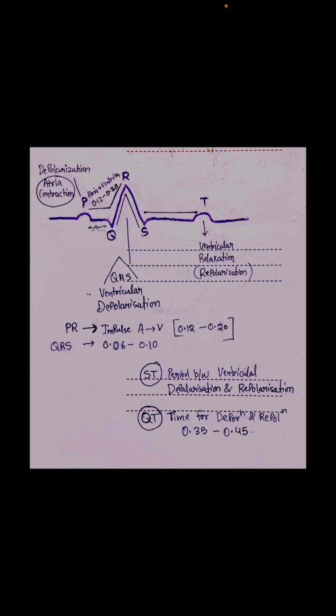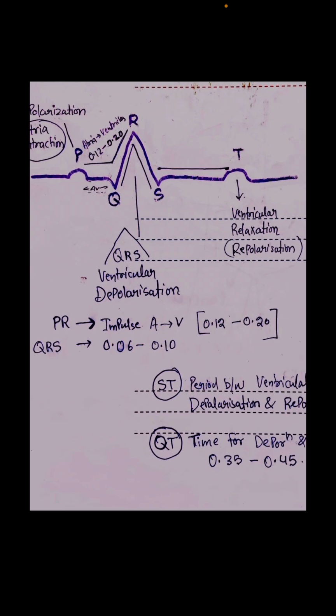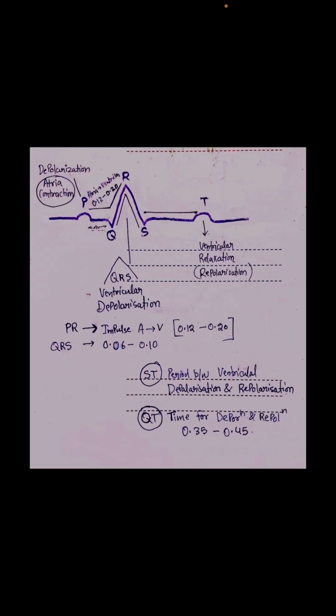I saw a direct question in the Krok about paroxysmal ventricular tachycardia. I remember the case now: they were showing that the QRS complex is extended. In the brackets they had given 0.13 seconds, so 0.13 second was extended. So you know from now that the normal QRS complex is 0.06 to 0.10. The T wave shows the ventricular relaxation.